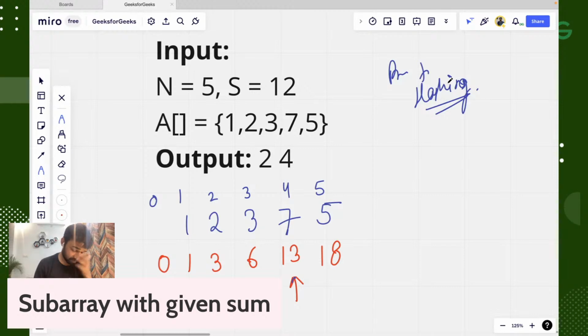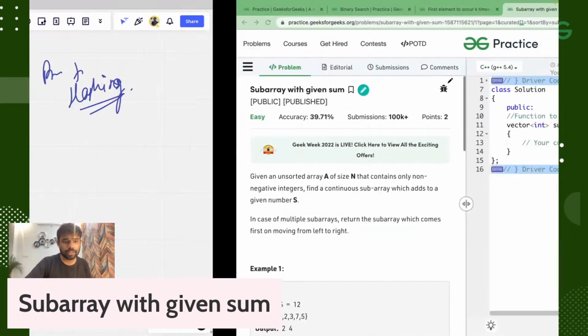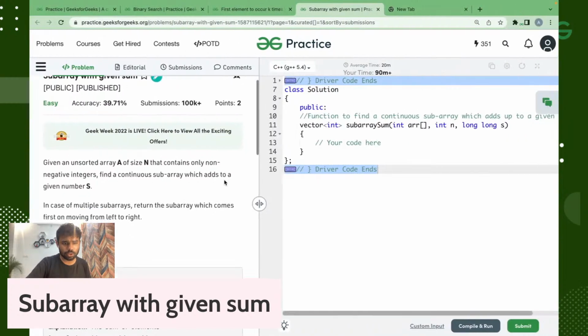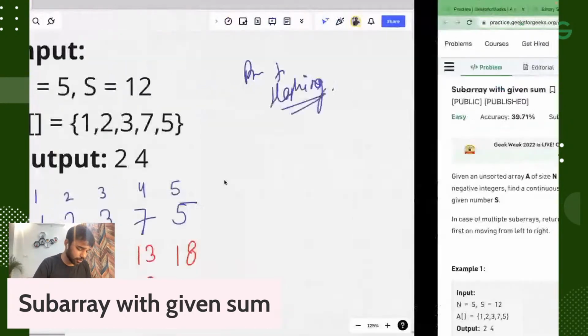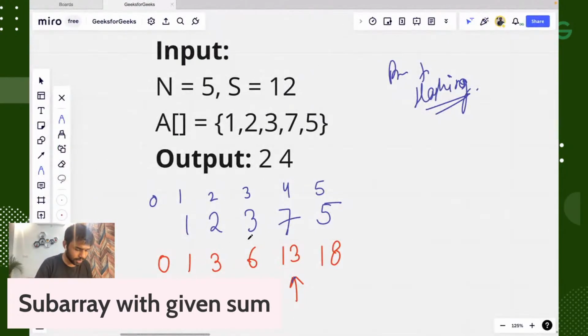Getting it or not? Okay, so this is the complete problem. Let's see the constraints, so that we don't have any negative value here. That is what we are going to do.